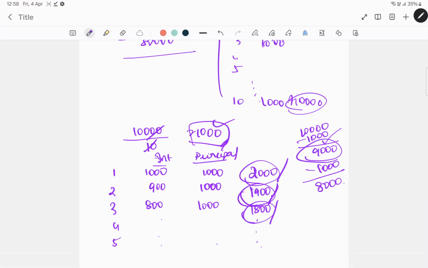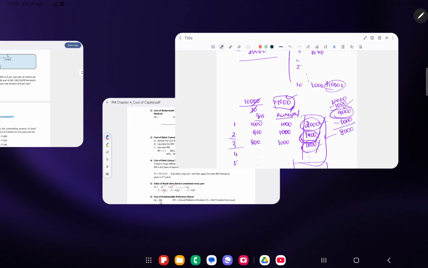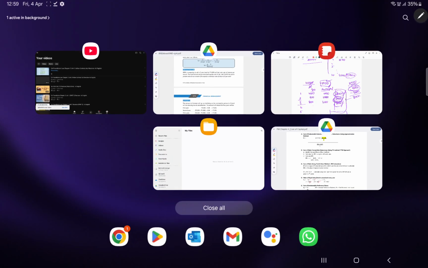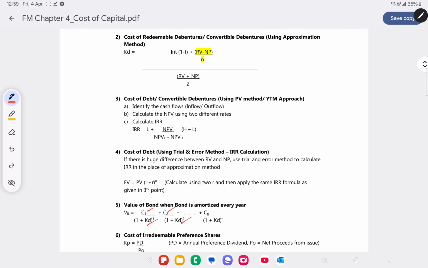So these are, see, very simple. These are the cash inflows. But you cannot add them and find the value of the asset, because this is received at the end of the first year. So you have to find the present value of the same. This is received at the end of the second year, so you have to find the present value for the second year. For the third year, you have to find the present value of the third year, and so on. I hope you're clear about this.